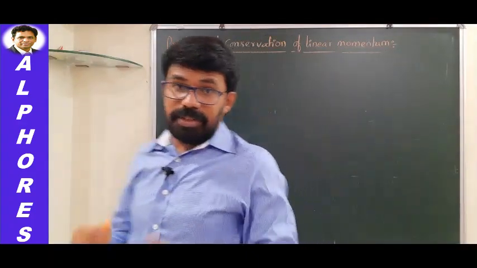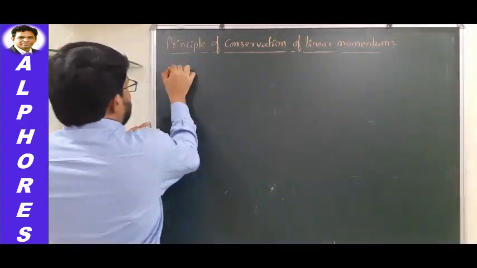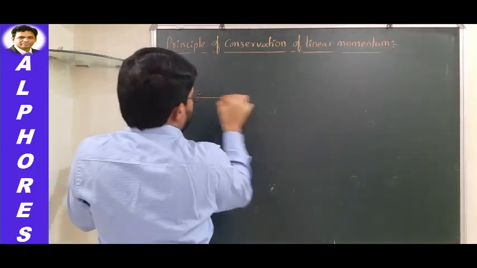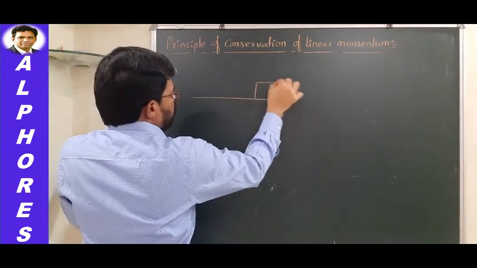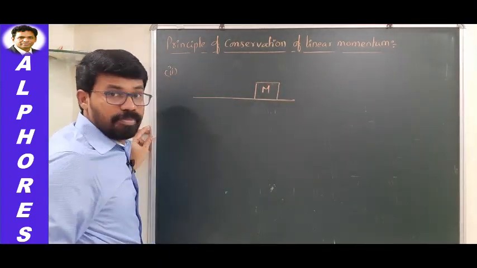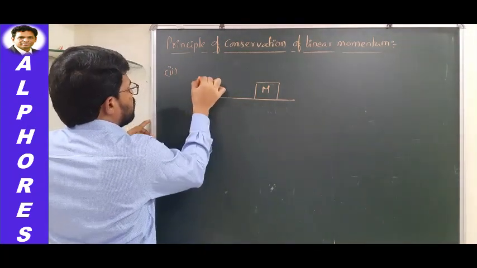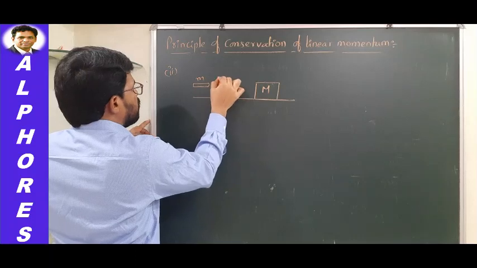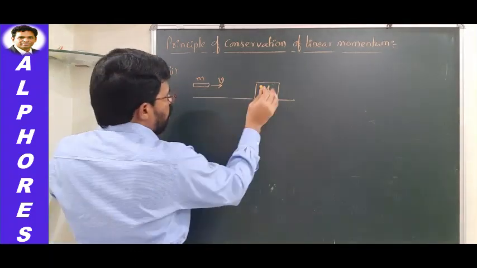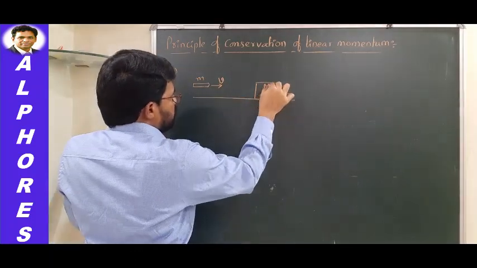Let us say there is a block of mass capital M. A bullet is shot like this. Its mass is small m, and it's moving with a velocity small v. What happens if this is a wooden block?